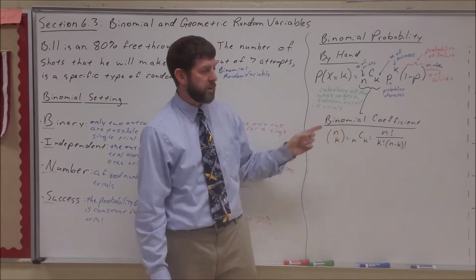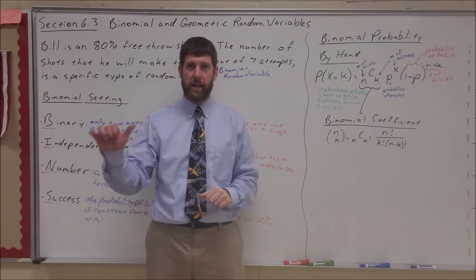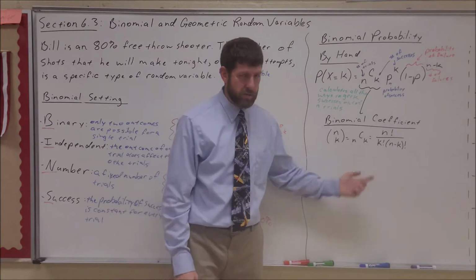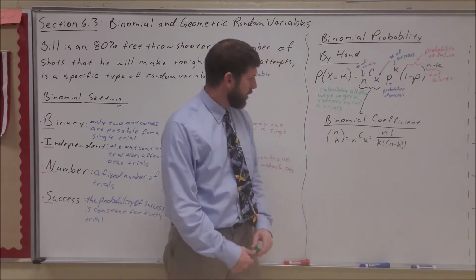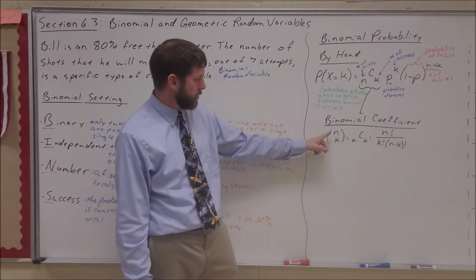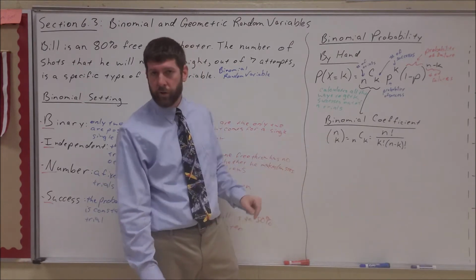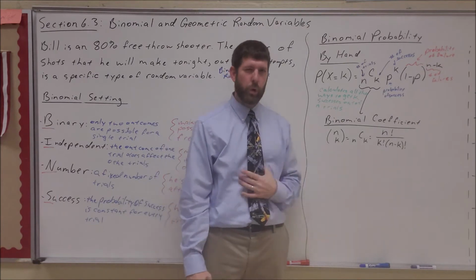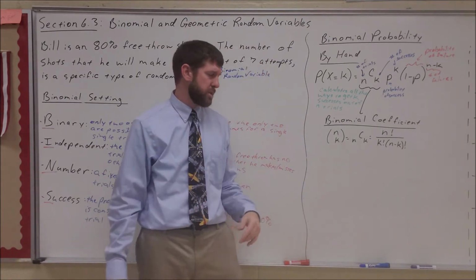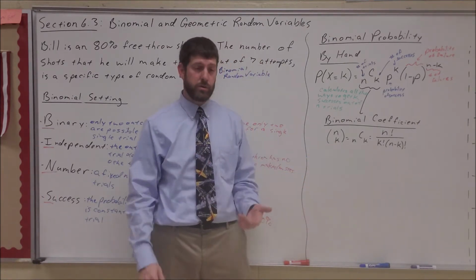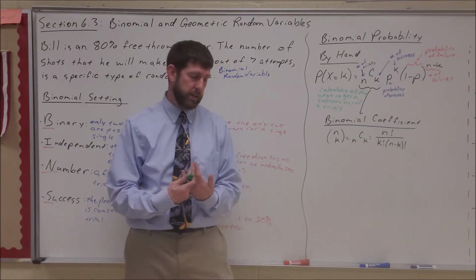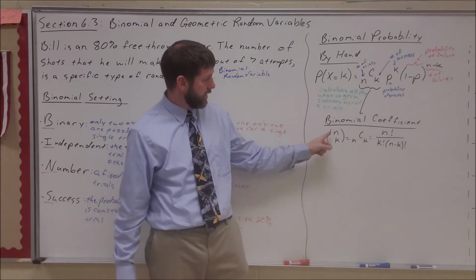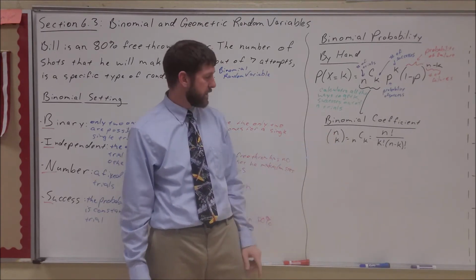So I need to know all the different ways to get 2 successes out of 7 attempts, or k successes out of n trials. So that's what this formula does. There's a couple ways we can write it. You may see it like this, n over k, in parentheses, looks like a fraction with no fraction bar. That's kind of an older way of writing it, but some texts use that. You'll get college professors that still write it in that way. So n over k, that's just saying number of trials, number of successes.